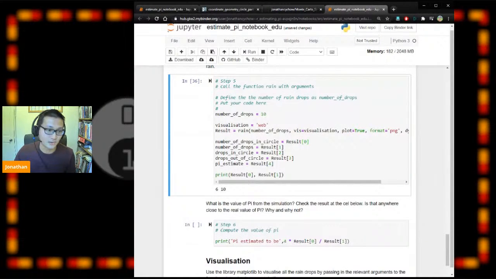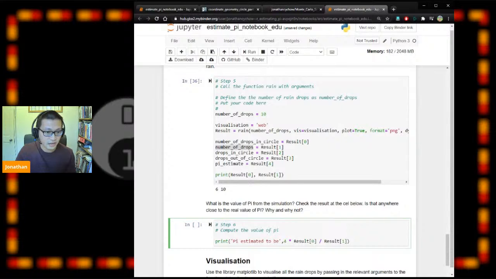Okay, cool. It's basically just printing out the first element in the list and the second element in the list, which are the number of drops in the circle and the number of drops. So there are 6 drops falling in the circle and 10 drops in total.